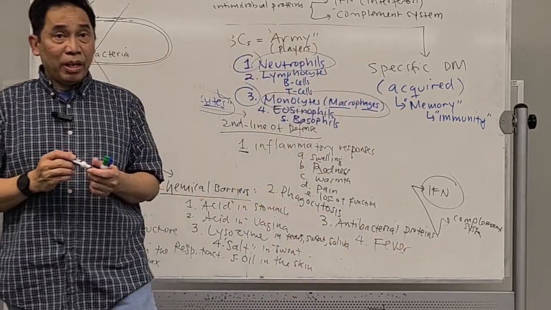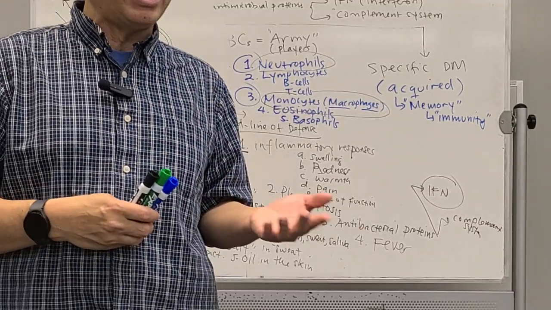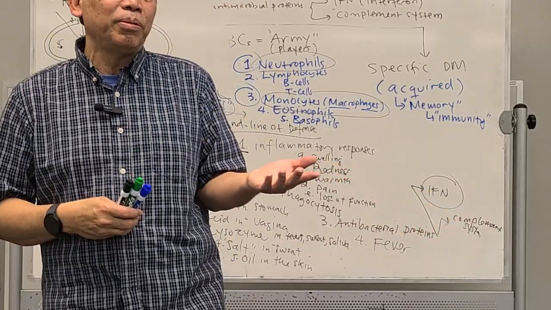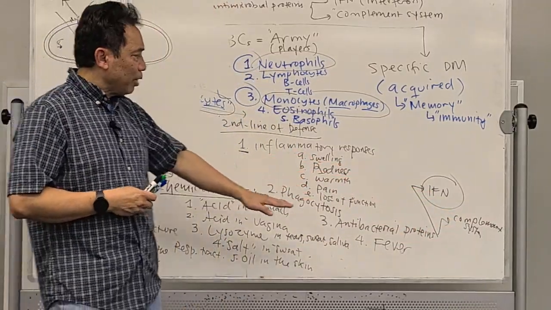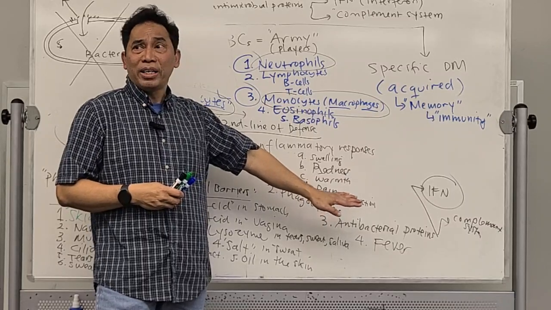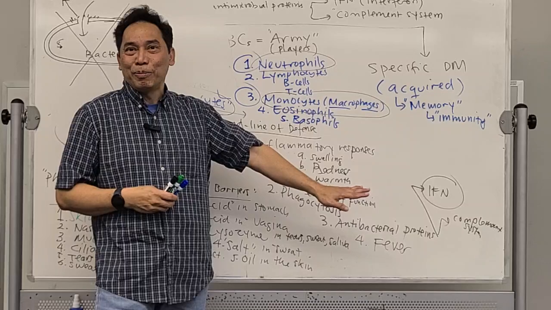Why fever? Fever can kill some bacteria that are sensitive to heat. Many bacteria are very sensitive to heat. So our body temperature increases, maybe to 99 or 100 or 101. That's part of our defense mechanism.